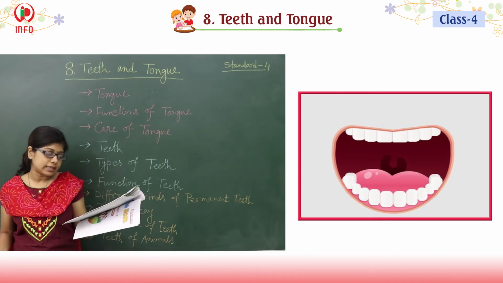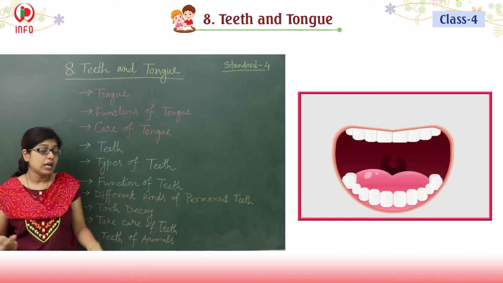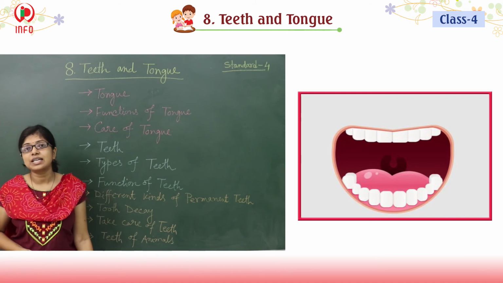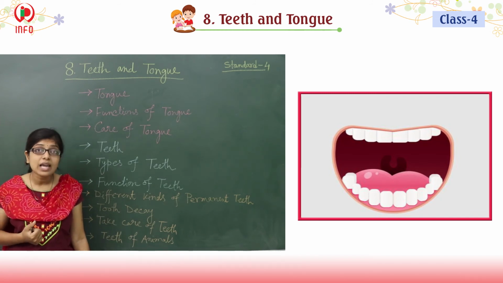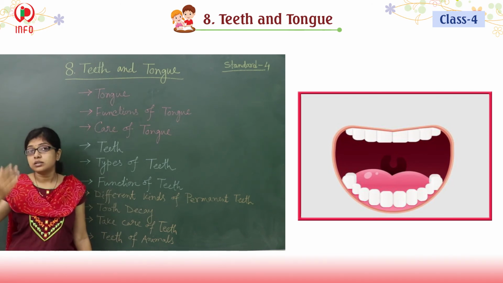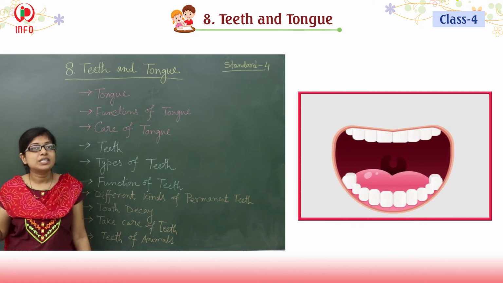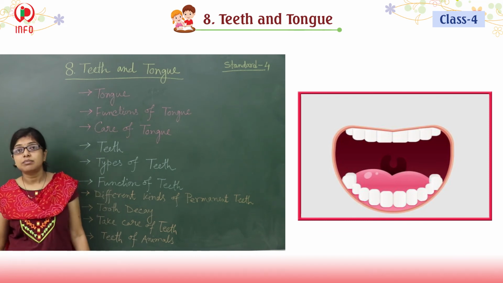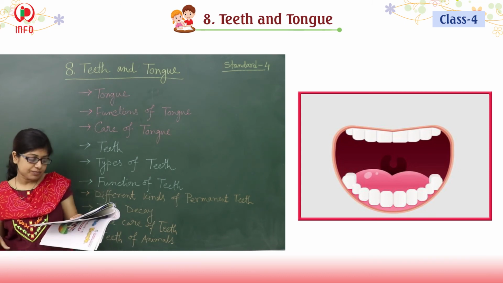Not more than that, and these do not get replaced if broken. So if anyhow you break your teeth by any accident or anything, they won't grow again. Yes, you may think, once I lost a tooth and it came again, but it won't come. If you have the permanent teeth, that means the new teeth, then they won't come back, is it?